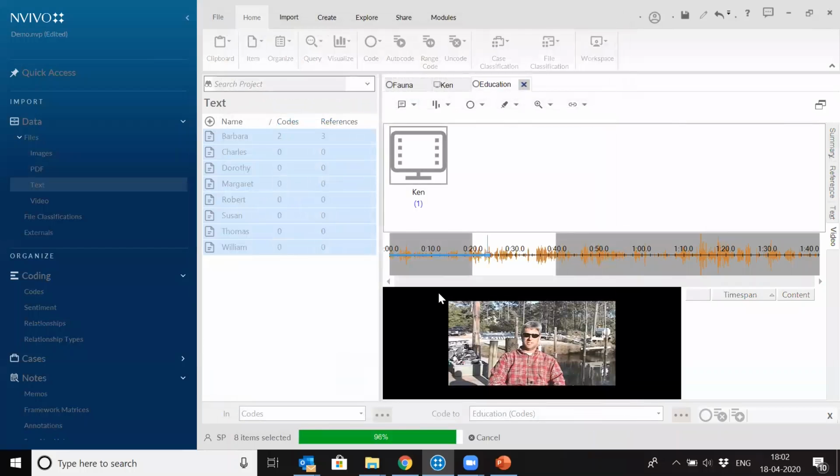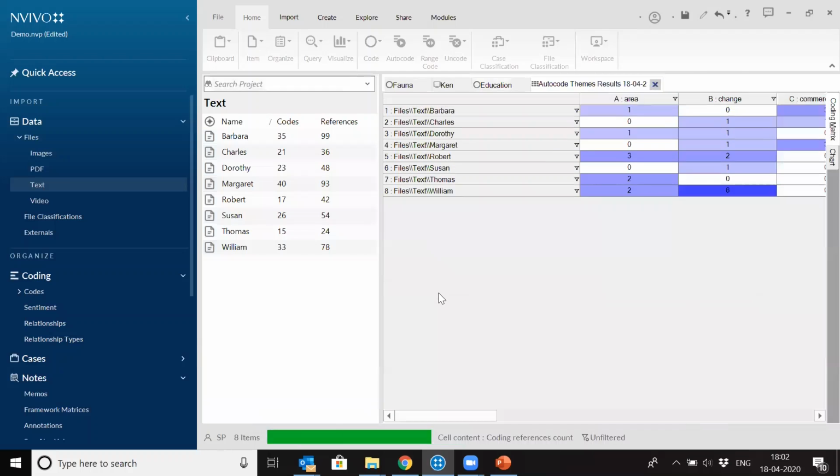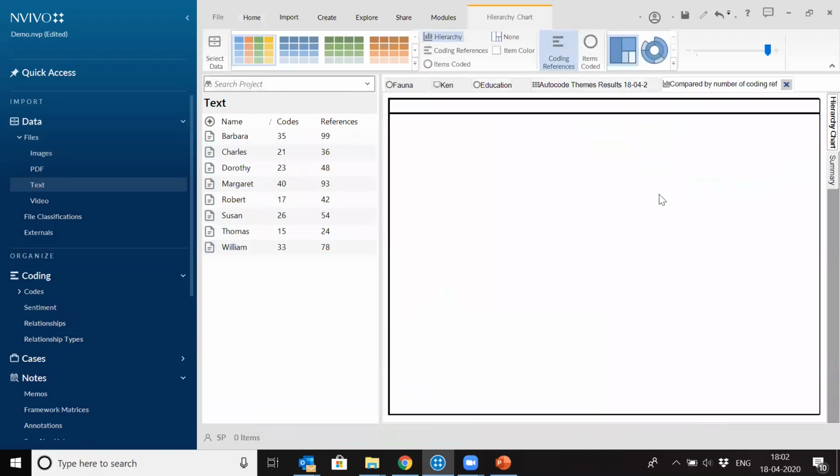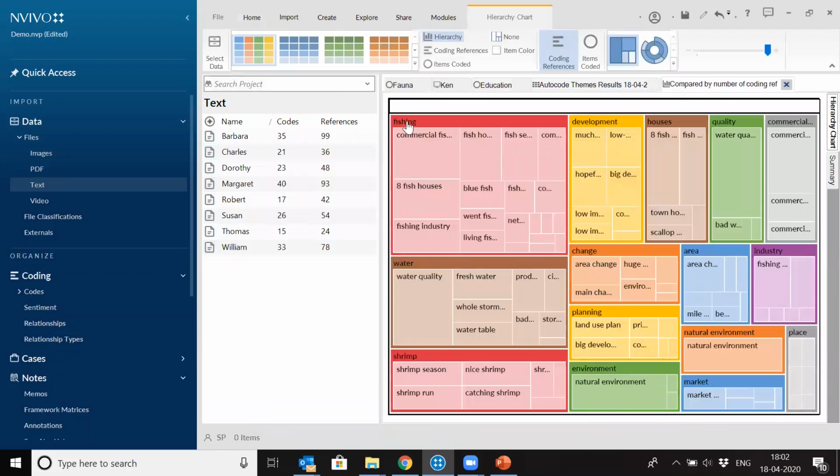And by default there are some visualizations which come up. So this is a tree map. It shows all the themes which it has identified itself in this tree map. So you can see fishing is one of the themes. It has sub themes under it. So the bigger the area, that means commercial fishing is what people are talking about most of the time. That's why it has got the biggest rectangle here. So this is how every theme has been divided, right?